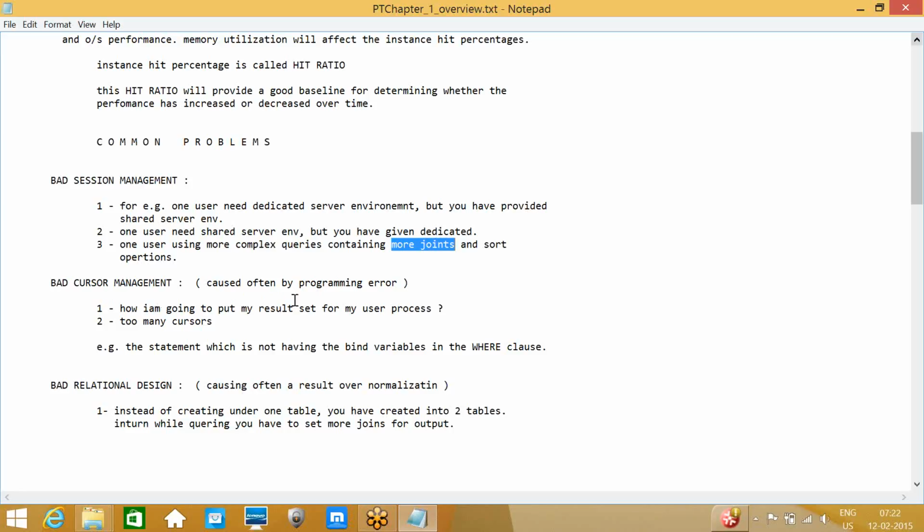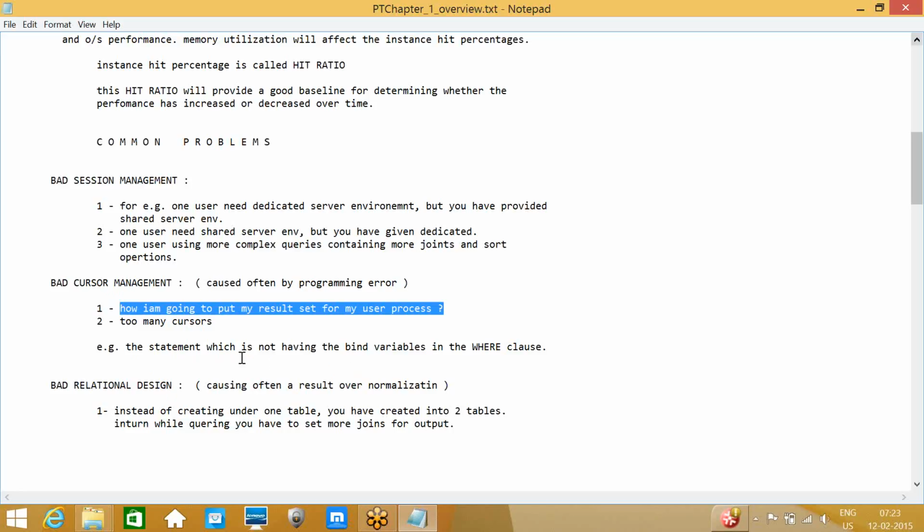Bad cursor management is often caused by programming errors. How am I going to put my result set in my user process, and are there too many cursors? Whether you are allowing too many cursors can also impact PL/SQL code. A cursor goes through every line and checks it, so it will obviously use more IO than anything.